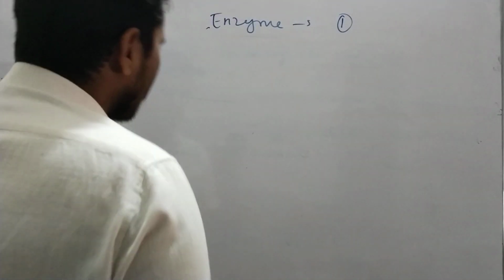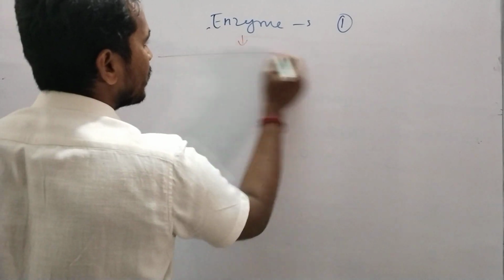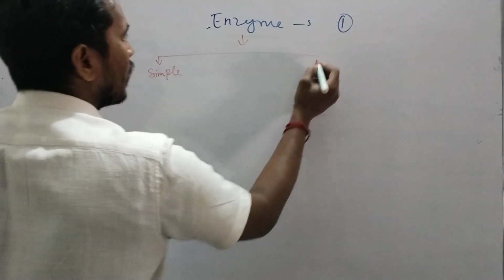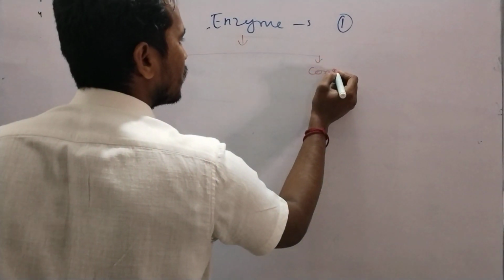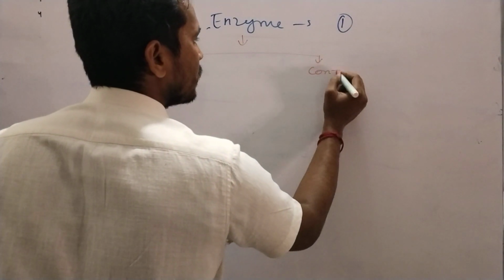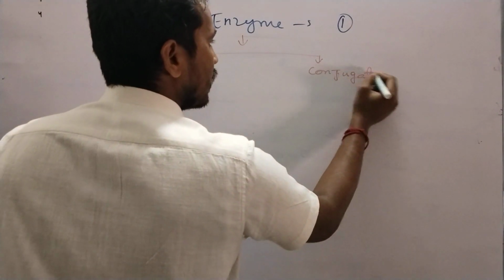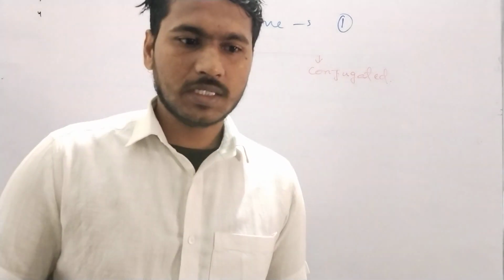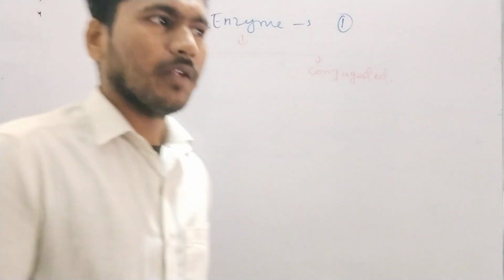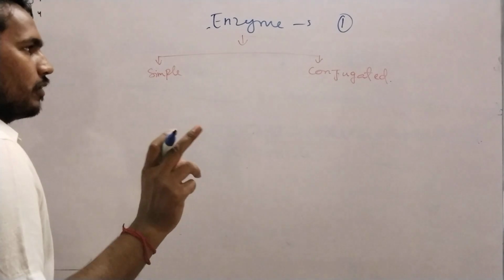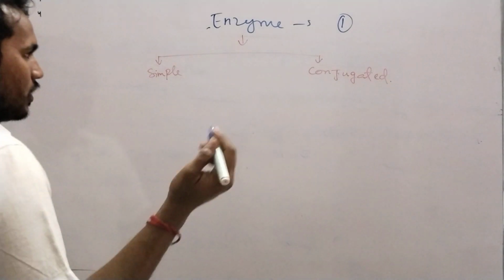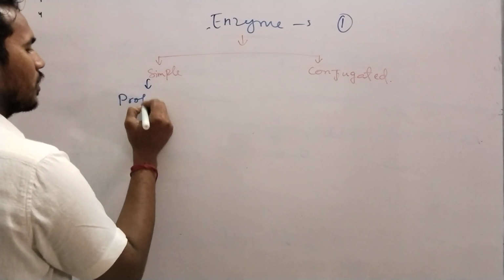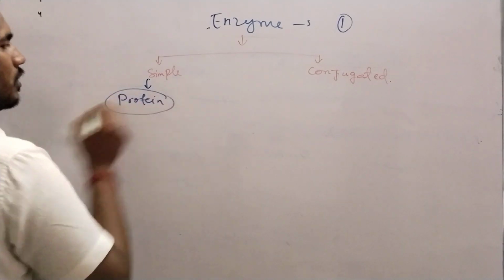Now see, an enzyme can be simple, or it can be conjugated. Listen properly, otherwise you will get confused because it is a little bit confusing. But I will make sure that you are not confused after this lecture. A simple enzyme has just a protein. Nothing else is there, just a protein.